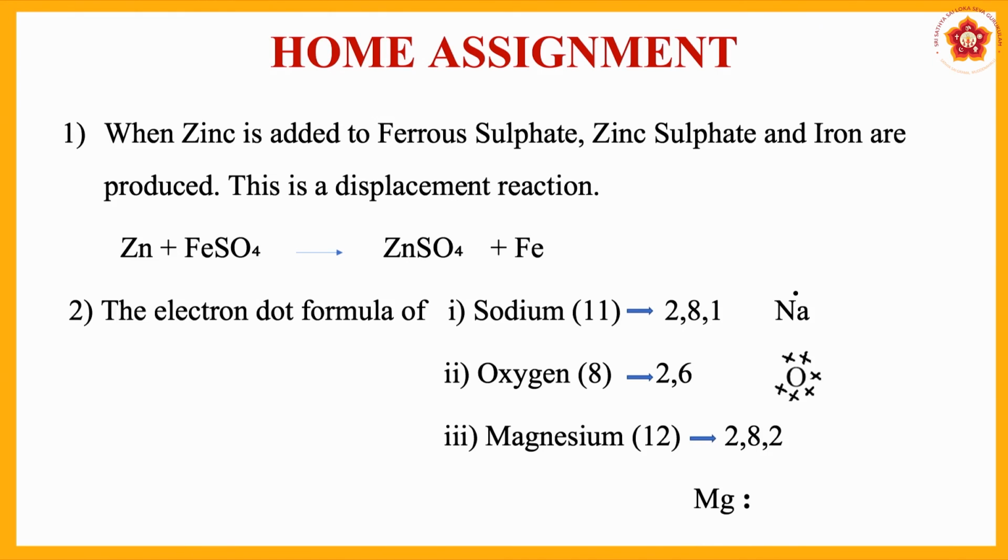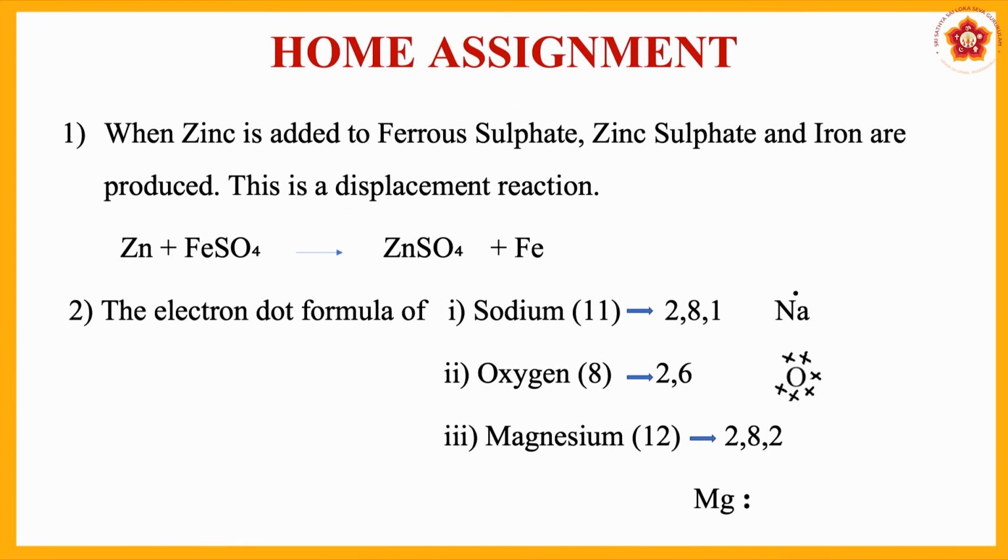The first question was, when zinc is added to ferrous sulphate, what will happen? There will be a displacement reaction, and the reaction will be Zn plus FeSO4 gives ZnSO4 plus Fe.